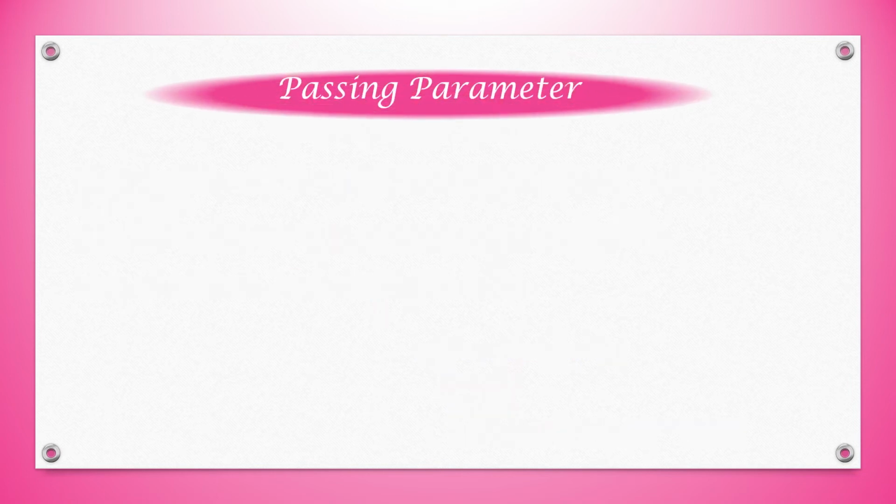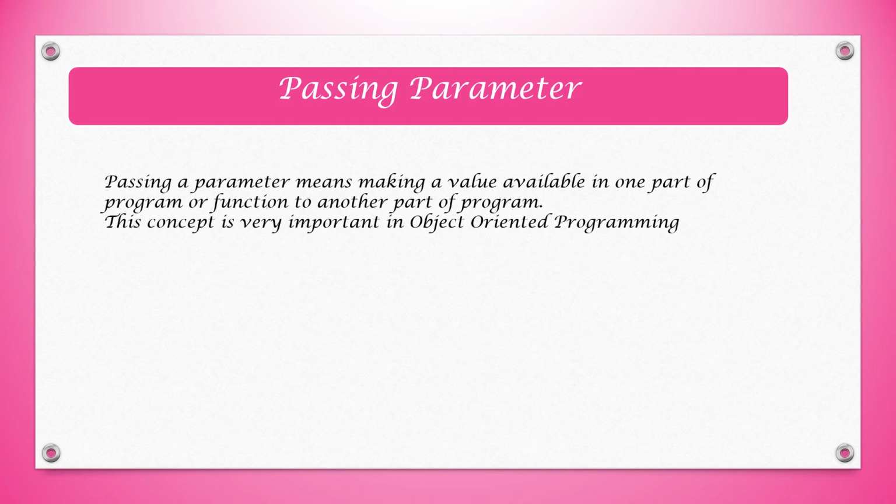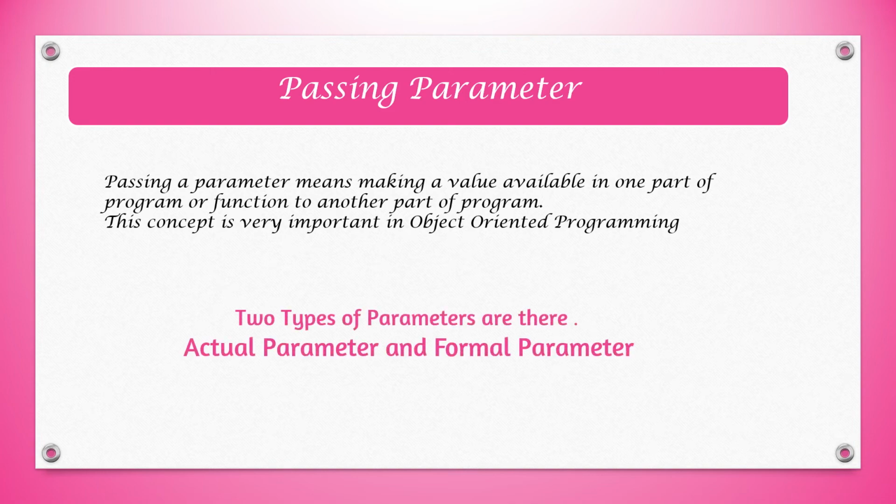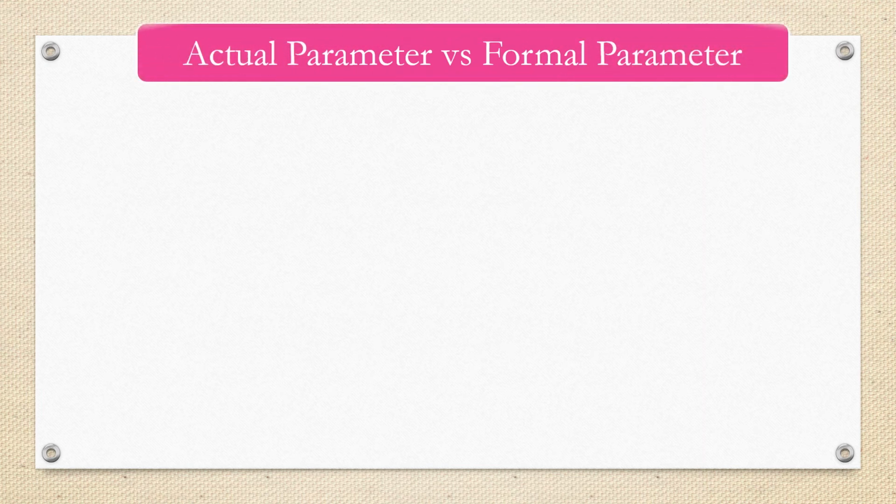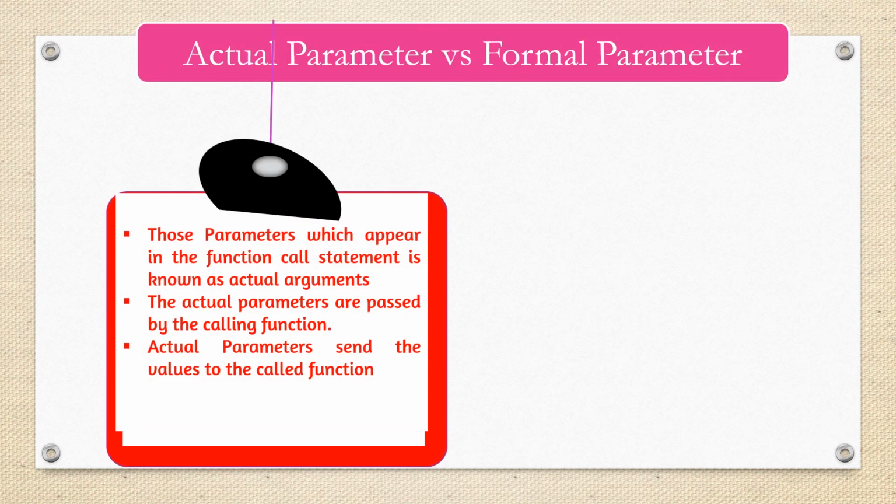Now, passing the parameter. Passing a parameter means making the value available from one part of the program or function to another part of the program. So one part of the program will be sending the value and the second part or the function will be receiving the value. And this concept is very important in object-oriented programming. And we have two types of parameters, actual parameter and formal parameter. First, we can discuss the difference and then we can see the example.